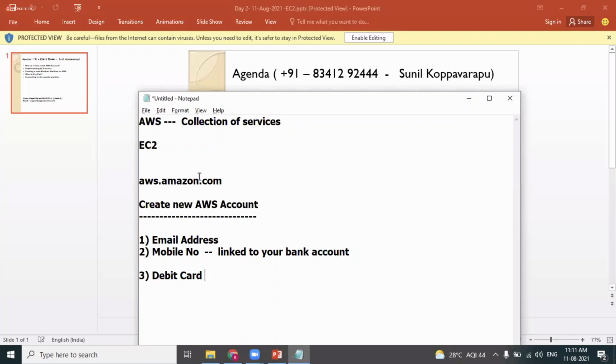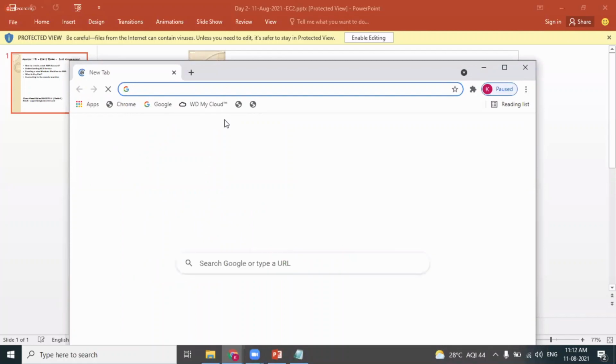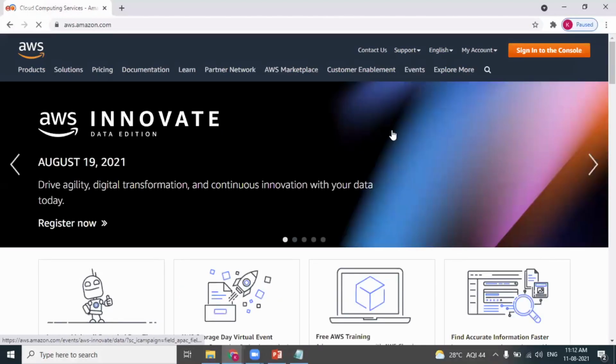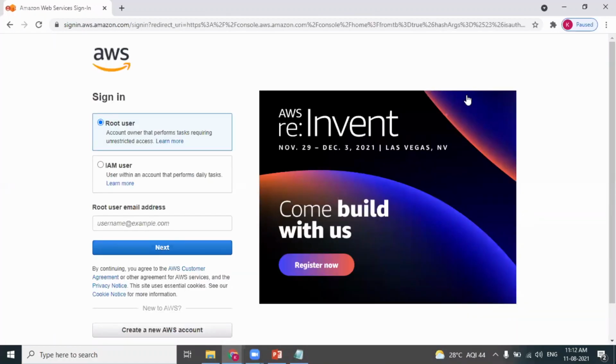The URL is aws.amazon.com. You already know it. Let's log into the URL again. I already have an account, so I click on sign into the console. As I already have an account, I enter my email address and my password.